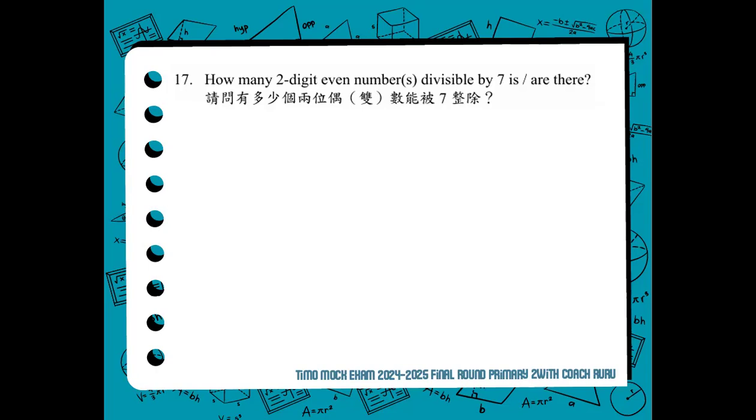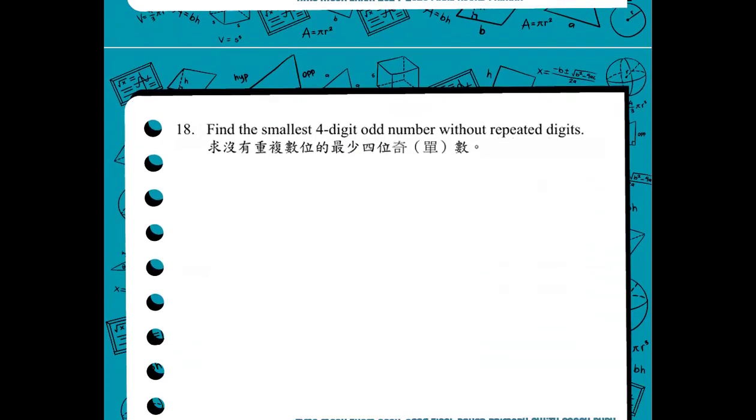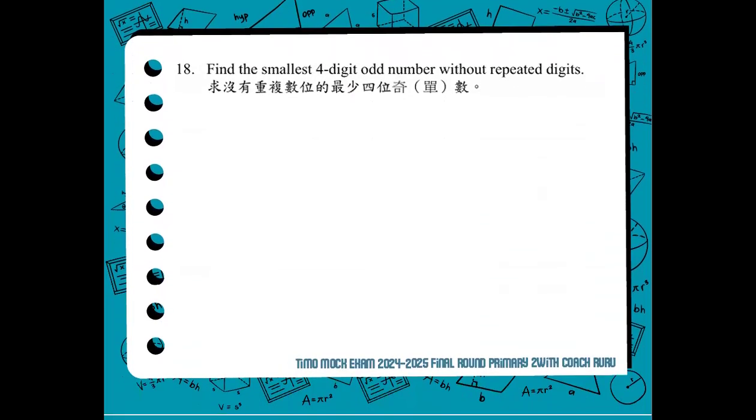Let's now move forward to number 18. Find the smallest 4-digit odd number without repeated digits. So, a 4-digit odd number without repeated digits. Well, the smallest digits are 0, 1, 2, 3, 4, 5, 6.